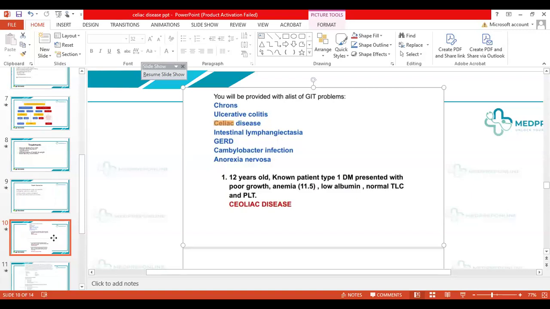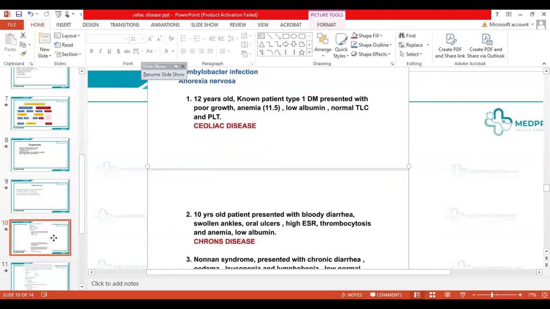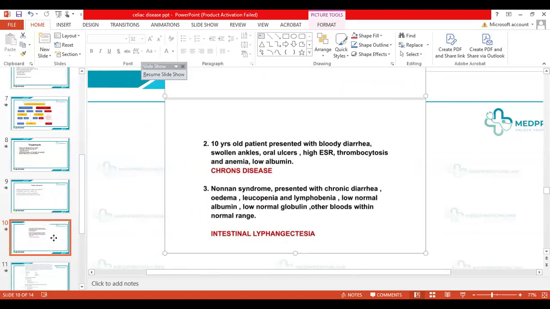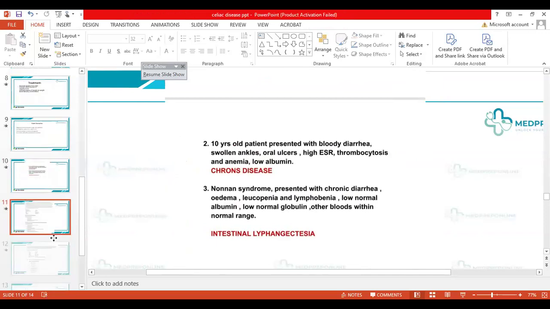Recalls are not very fine, but you see what I was telling you: a type 1 diabetes mellitus case now having bad growth and anemia, and the answer in this was celiac disease. Other ones we'll skip for now and go to this one.